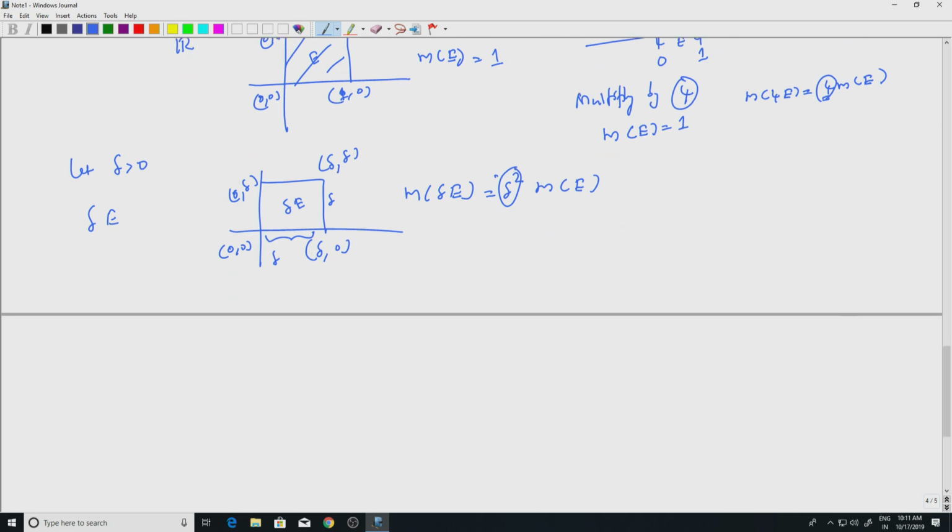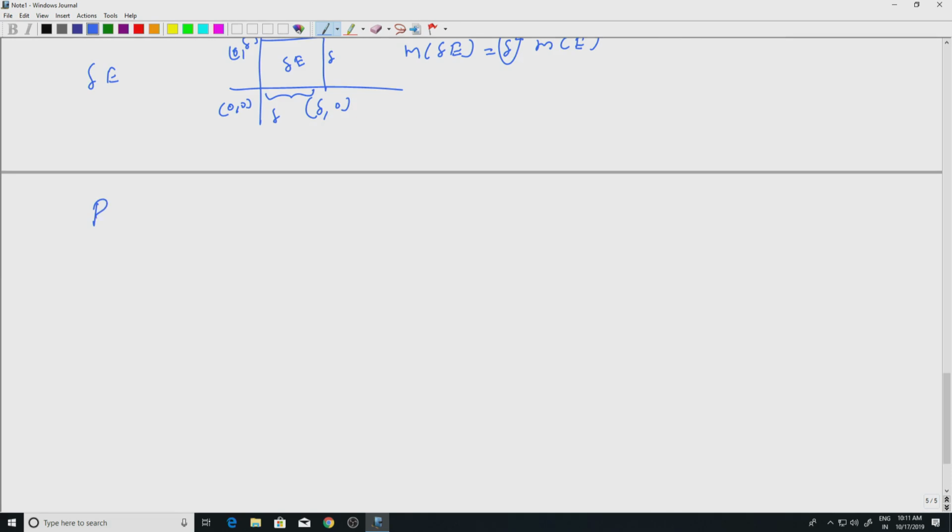So the result we want to state is this. Let E be a measurable set in Rn and delta be positive.